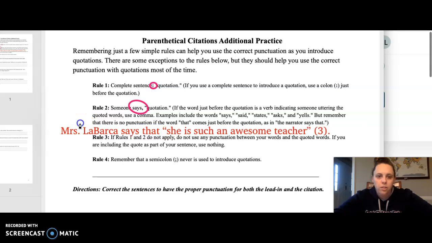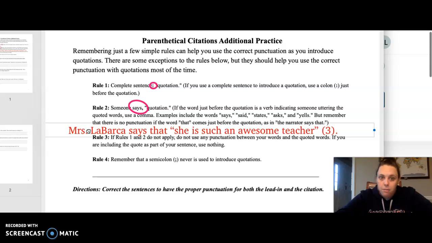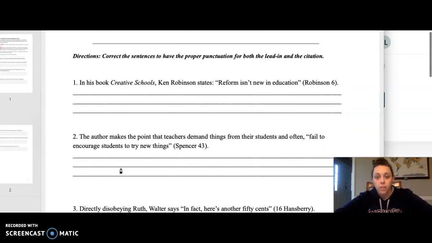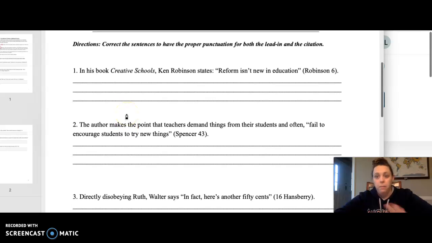There are three different ways of doing it, but you really have to pay attention to what you're doing here. This might seem like a little thing to you, but it is important in the grand scheme of English. So if we come down here and look at these example sentences, they're messed up, okay? I'm telling you right now, they're messed up.